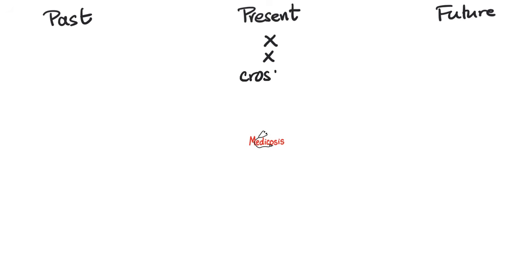Now please get a piece of paper and doodle with Medicosis. We have the present here, we have the future here, and we have the past here. Okay. If you're asking people in the present about something that is taking place in the present, this is called cross-sectional studies because I am present at a cross-section in time. We are in the crossroads of history between the past and the future.